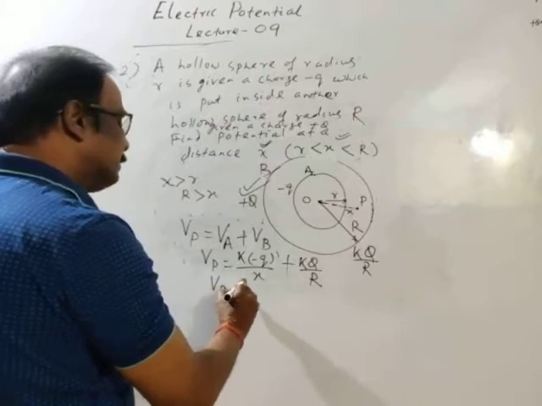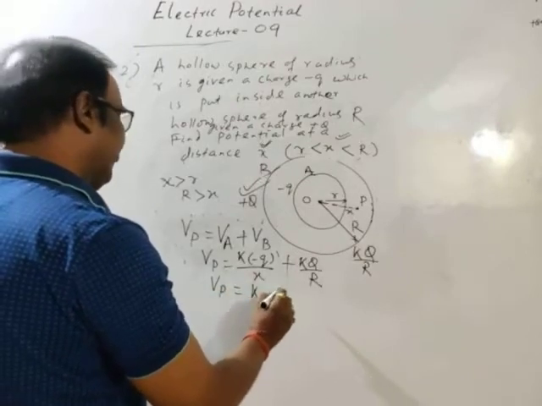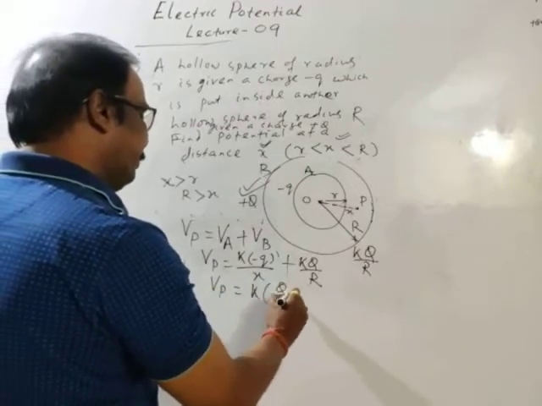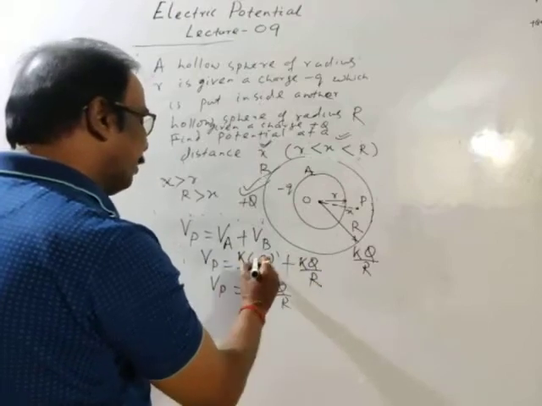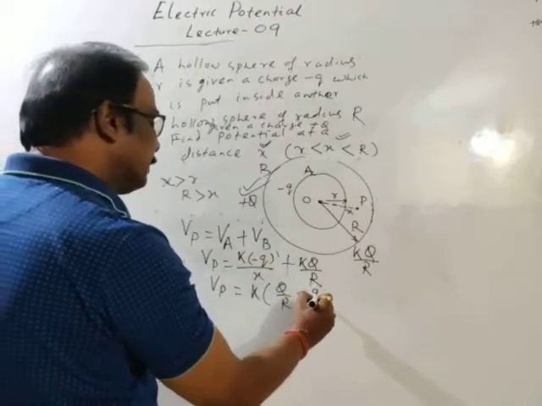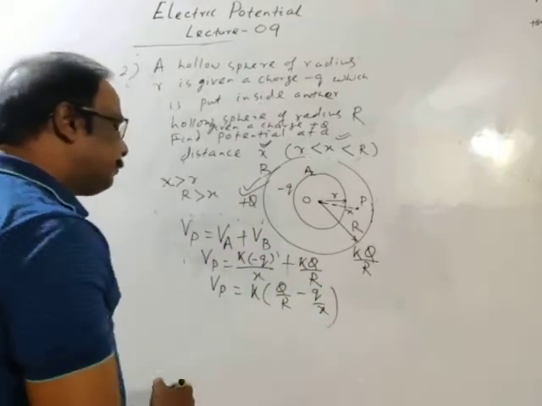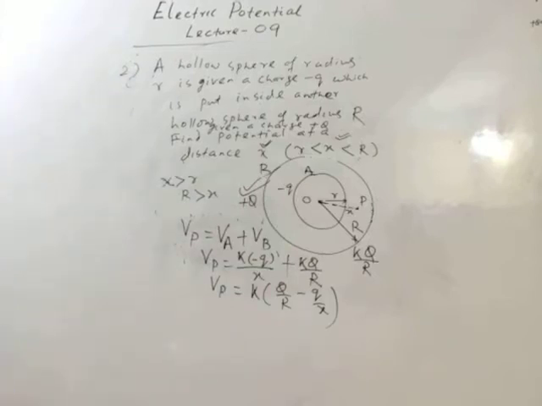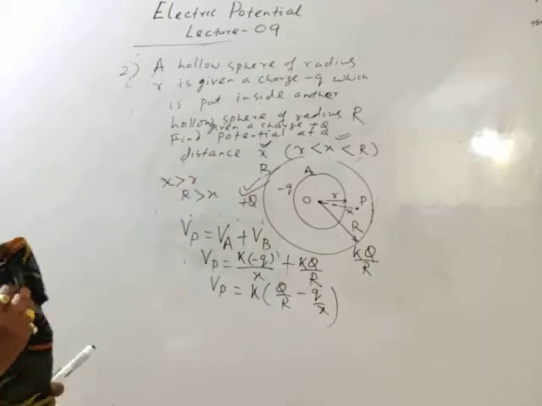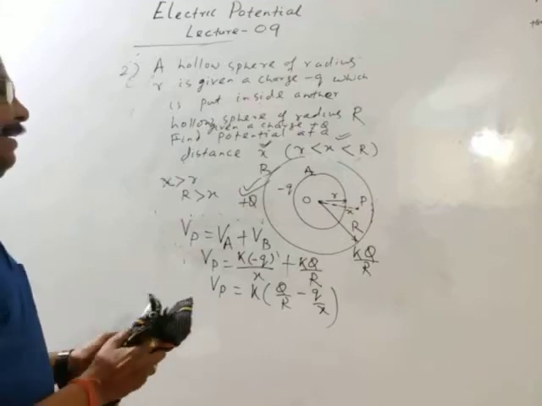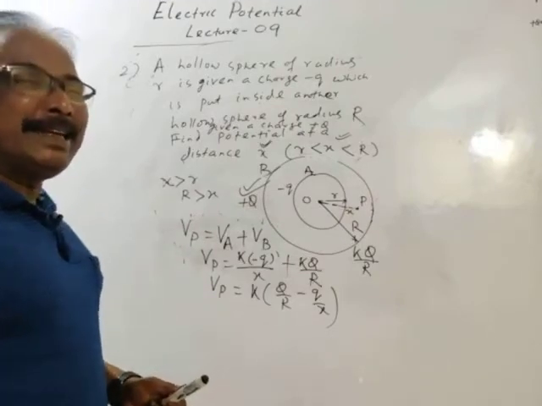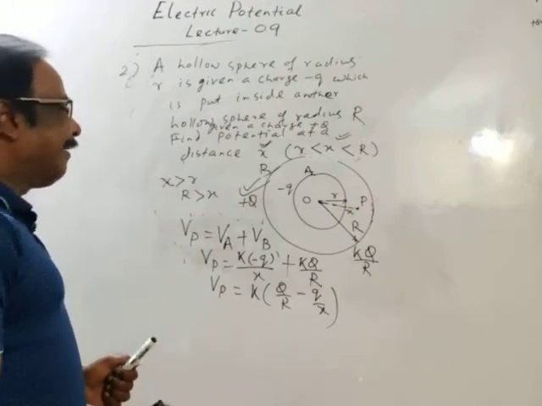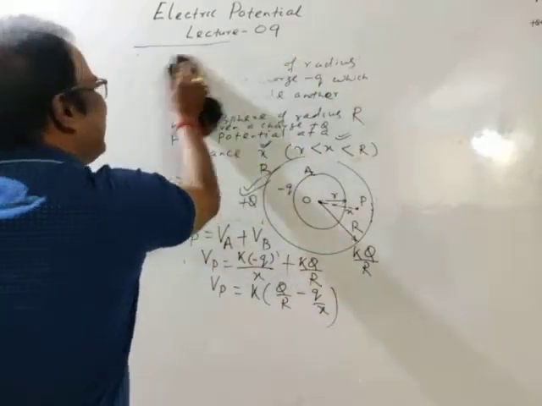Now solve it. K into Q by R, Q by R. This is negative. Potential due to negative charge is negative. K into Q by R minus Q by X. Okay, is it clear? Will I erase it now? Feel it easier. Okay, these are two basic questions.